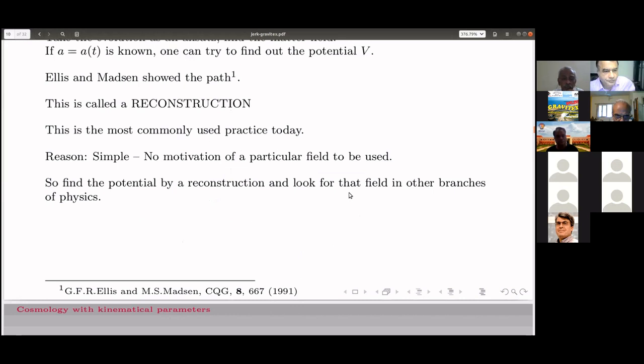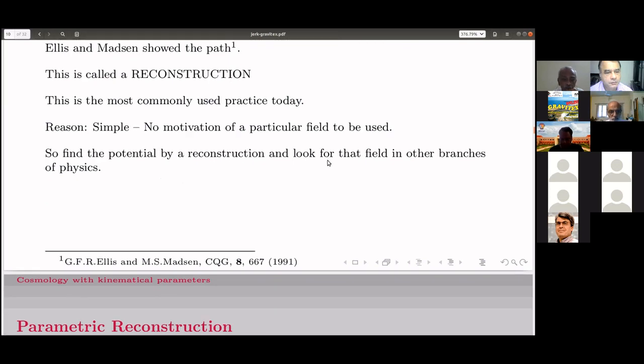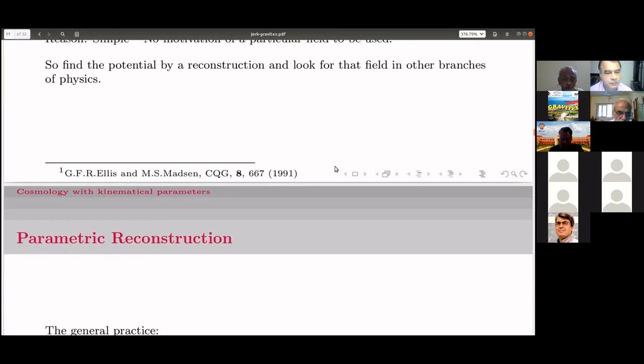The reason is simple, because there is no motivation for a particular field to be used. So let us try to predict the matter field, if possible, from the evolution history itself, then try to find if we can find some such field in the existing physics from other branches. That is the basic motivation of this kind of reconstruction.